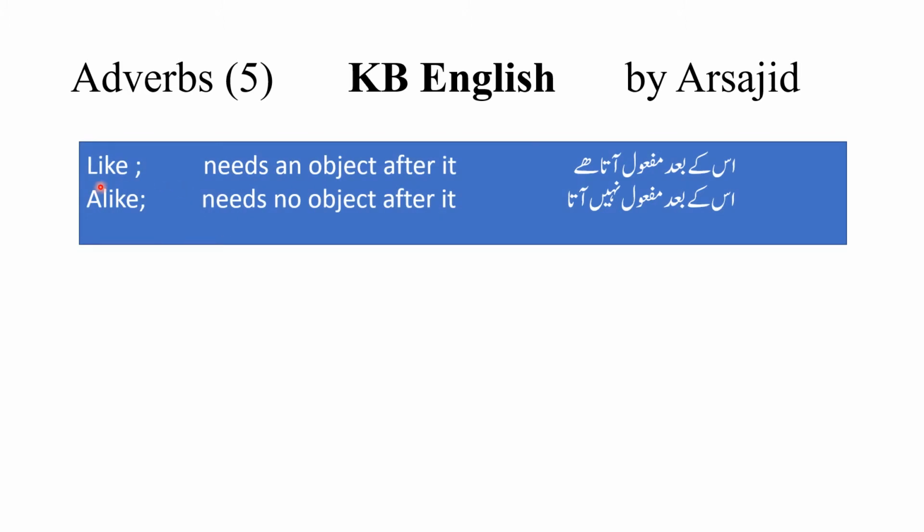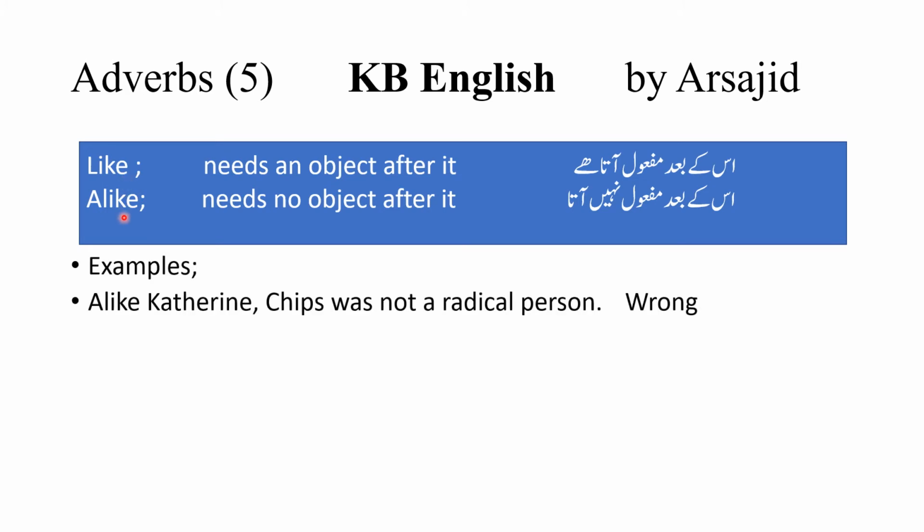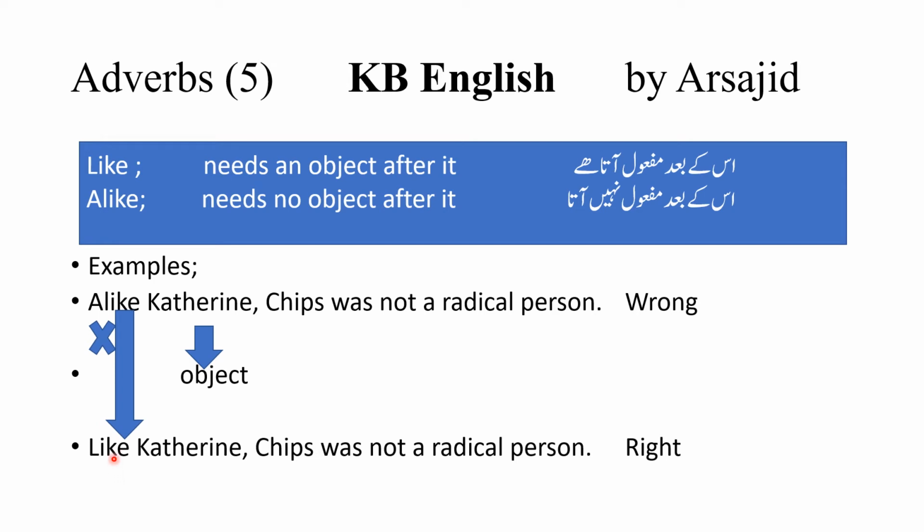Next is like. It needs an object after it, and alike needs no object after it. तो like के बाद object का इस्तेमाल होगा और alike के बाद object का इस्तेमाल नहीं होगा. For example, alike Catherine, Chips was not a radical person. So alike has Catherine, which is a noun and is an object, so alike would be wrong to use. It would be converted into like and will become, like Catherine, Chips was not a radical person.